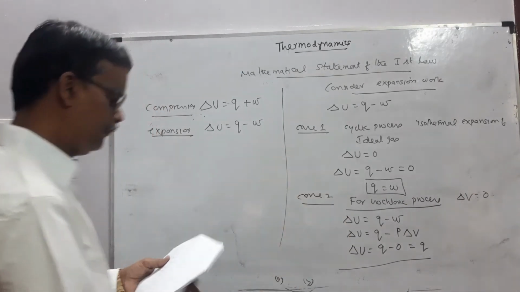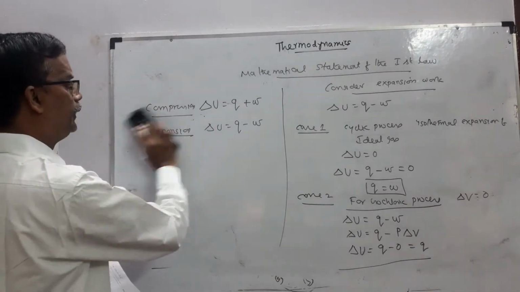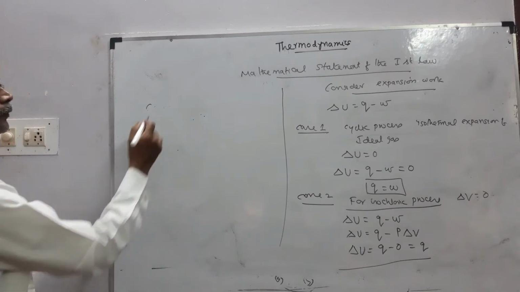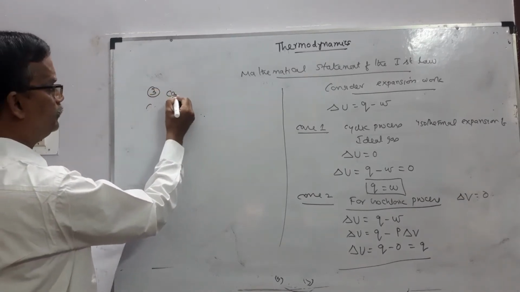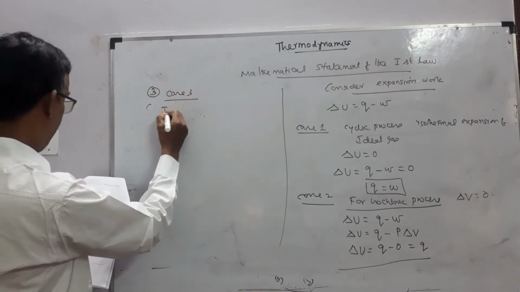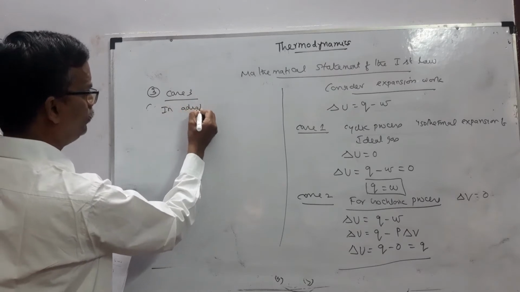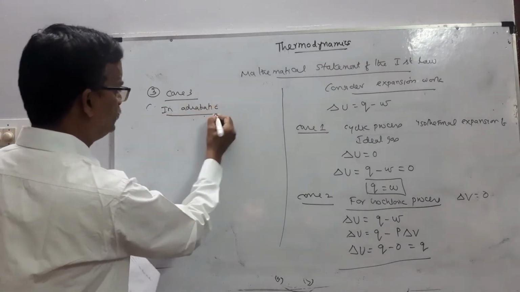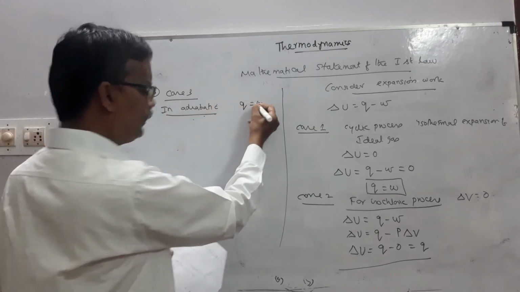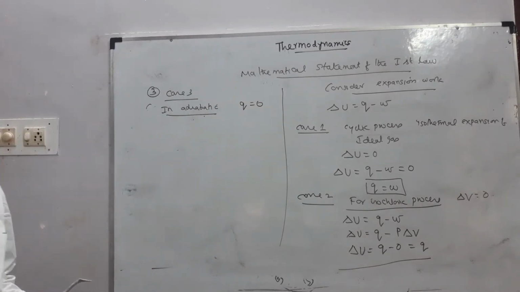Okay, clear? Next, case 3, in adiabatic process, Q equal to 0. No change in heat.